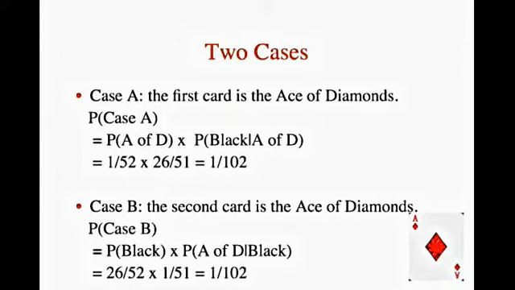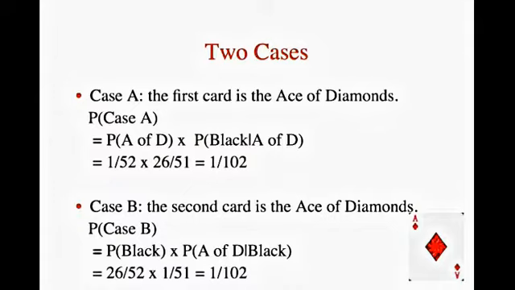Let's calculate case A. The probability that the first card is the ace of diamonds is 1 over 52. The probability that the second card is black, given that the first card is the ace of diamonds, is 26 over 51, because 26 of the remaining 51 cards are black. The probability is therefore 1 over 52 times 26 over 51, which equals 1 over 102.